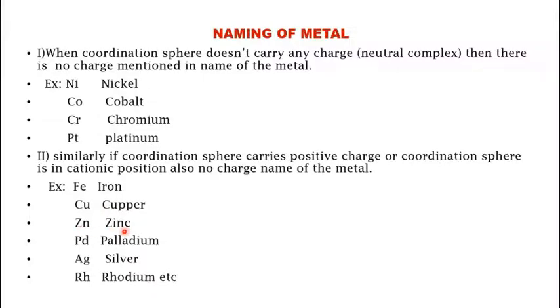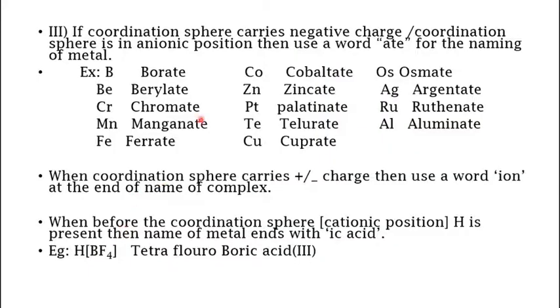So if a coordination sphere does not carry any charge, or if it carries a positive charge, the name of the metal will be written as the element name is present. But if the coordination sphere carries a negative charge, or is in anionic form, then you will use the word ATE at the end of the metal. For example, B, boron, you will name it as borate. Co, cobalt, you will name it as cobaltate. So at the end of the metal, you will need to add ATE as the name.